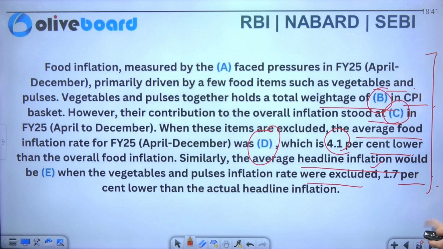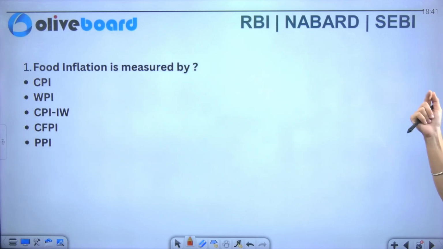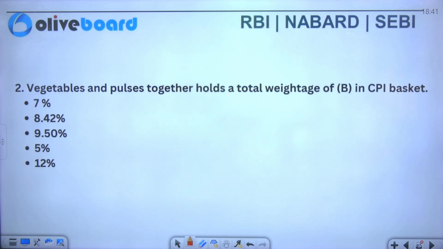So you have the paragraph in front of you. You have to now tell me what refers to A, B, C, D and E. So first question we have is, food inflation is measured by what? CPI, WPI, CPI industrial worker, and CFPI or PPI. So the correct option we have is CFPI. Now next question we have is, vegetables and pulses together hold a total weightage of B in CPI basket. This is 7%, 8.42%, 9.50%, 5%, or 12%. So the answer we have is 8.42%.